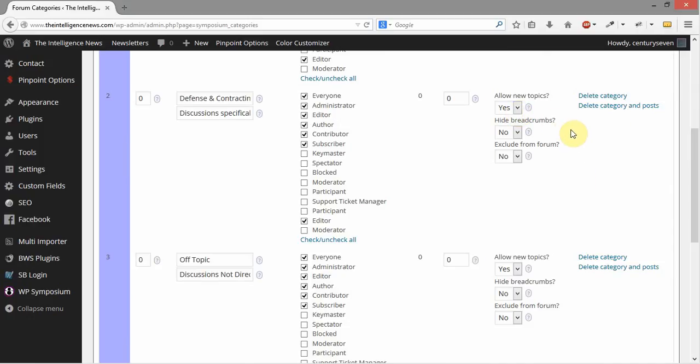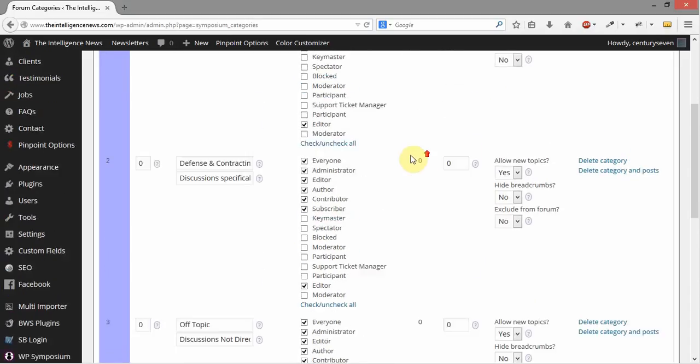And then there's also hide breadcrumbs and exclude from forum. Both of these are going to want to be set to no in this particular system. And then over here, we have delete category and posts. This, of course, will just delete the category, but leave the postings in there. This will delete the category and any associated posts with that category. So just be aware of that.